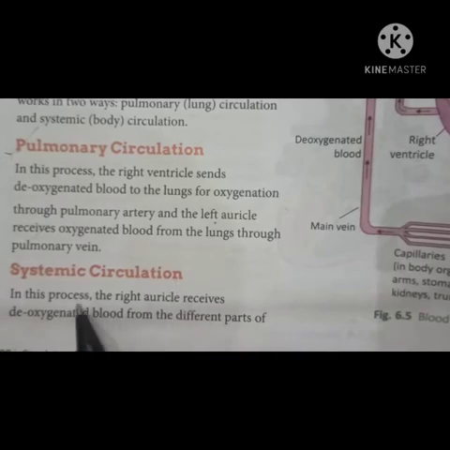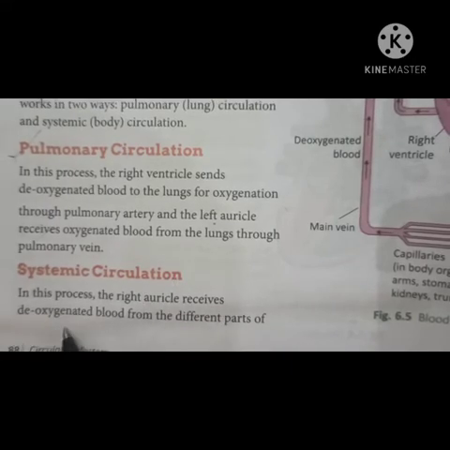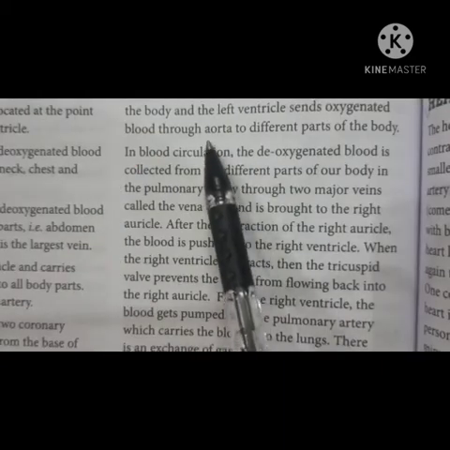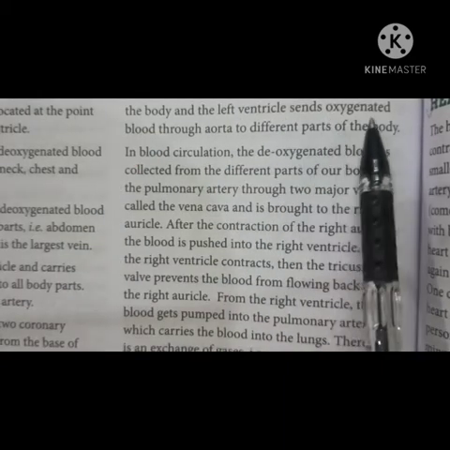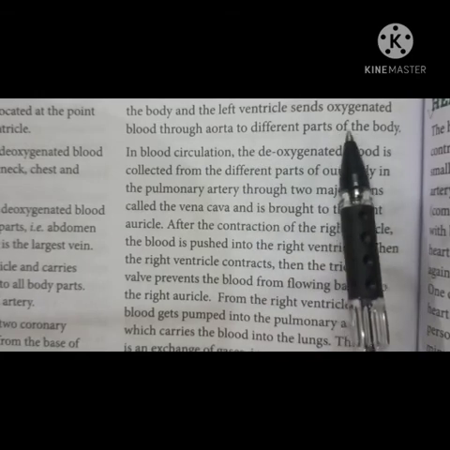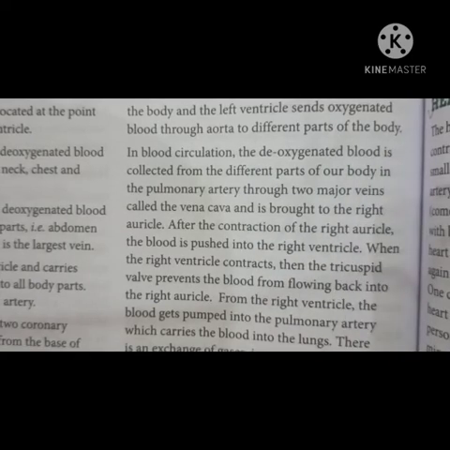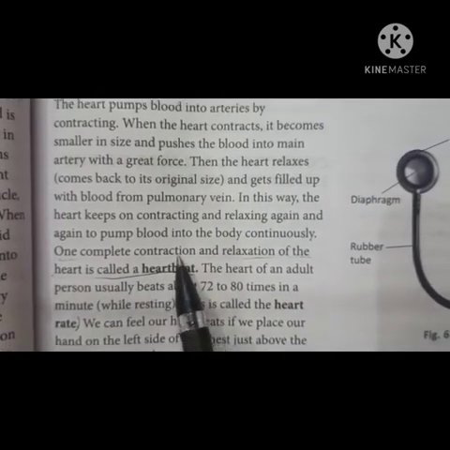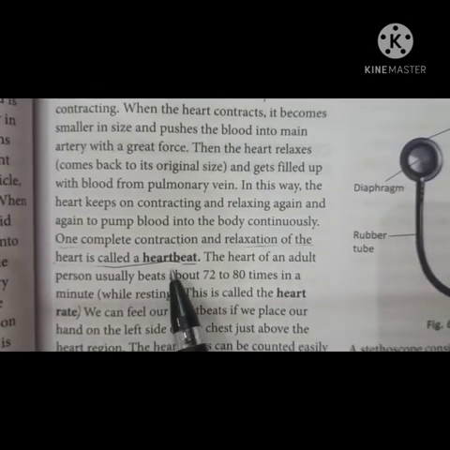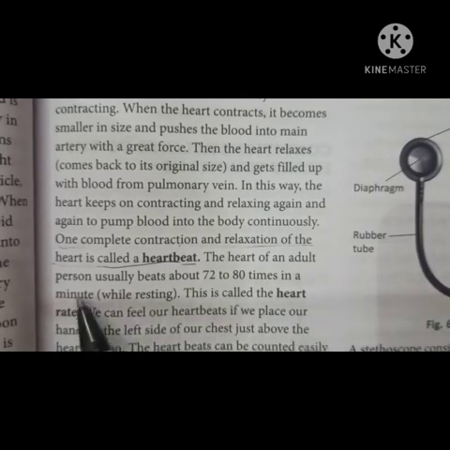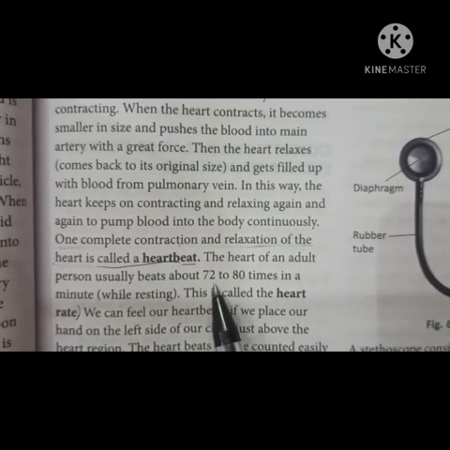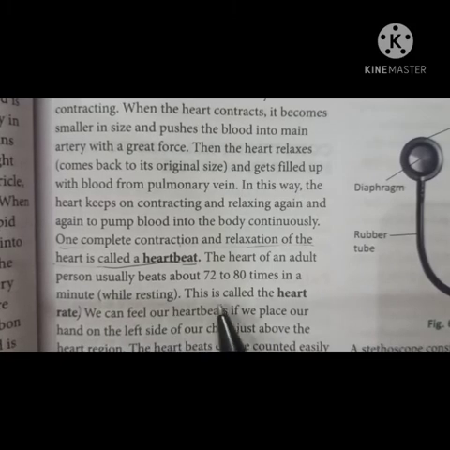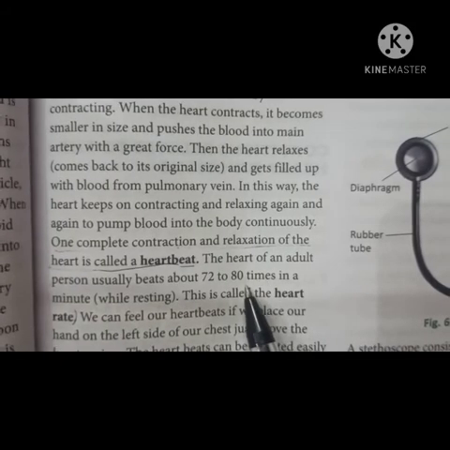Systemic circulation. In this process, the right auricle receives deoxygenated blood from different parts of the body, and left ventricle sends oxygenated blood through aorta to different parts of the body. Next is your heartbeats. One complete contraction and relaxation of the heart is called heartbeat, and the heart of an adult person usually beats about 72 to 80 times in a minute while resting, and this is called heart rate.